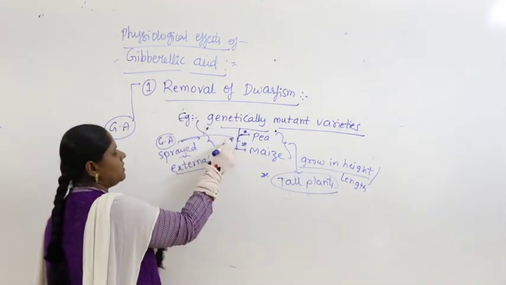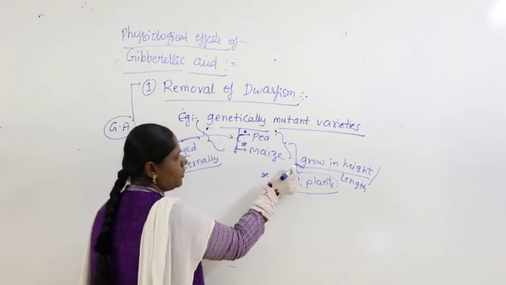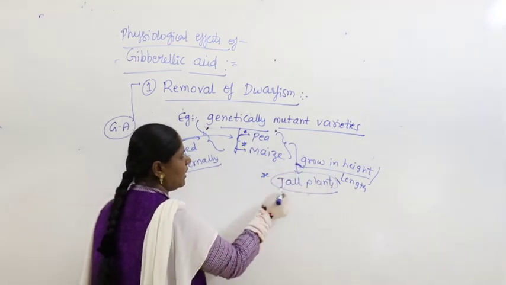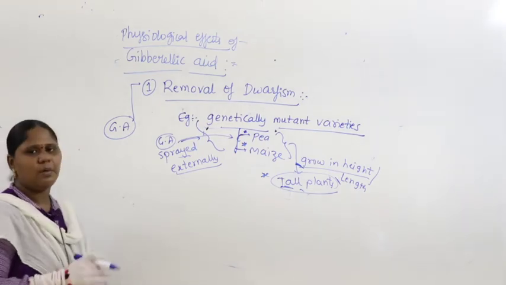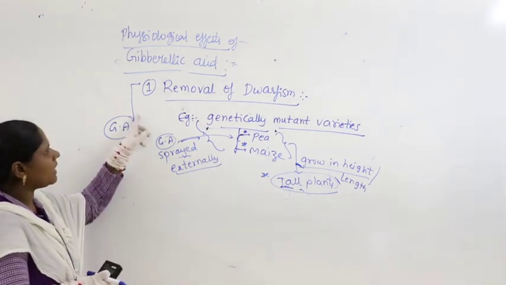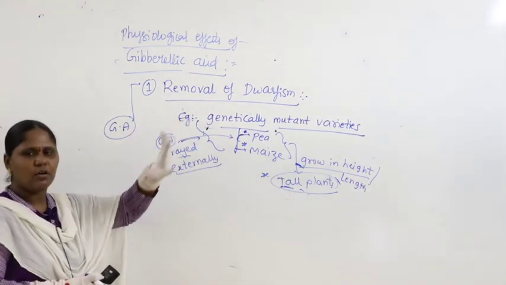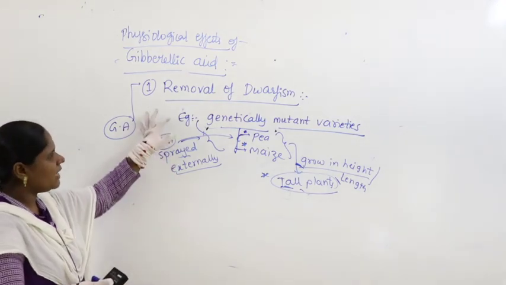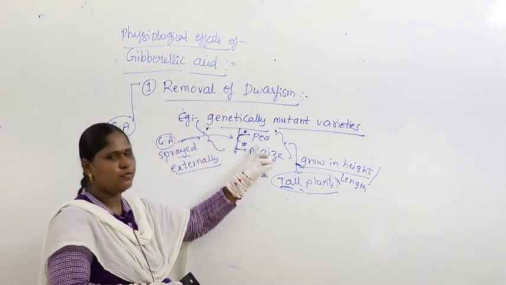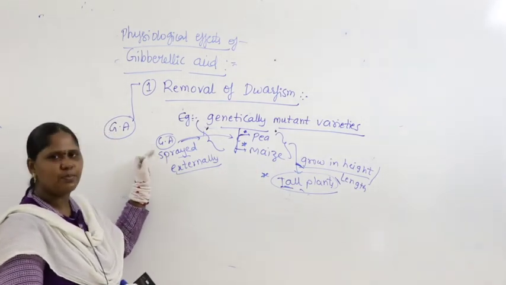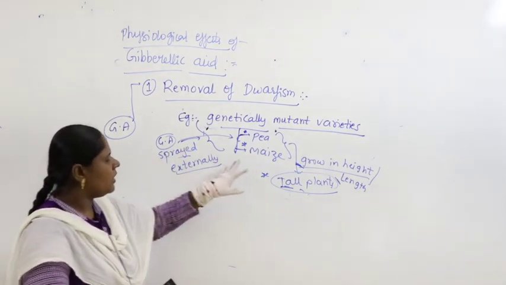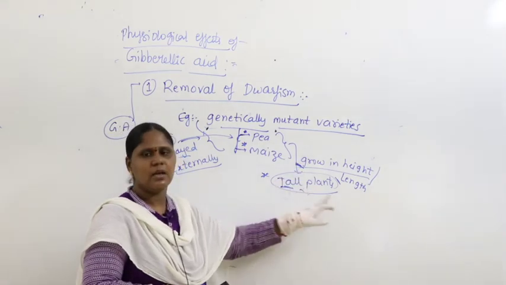Whenever gibberellic acid is sprayed on them, they definitely grow in height and length, and have the possibility of becoming tall plants. So gibberellic acid helps in removal of dwarfism. I repeat again, especially in genetically mutant varieties such as pea and maize.